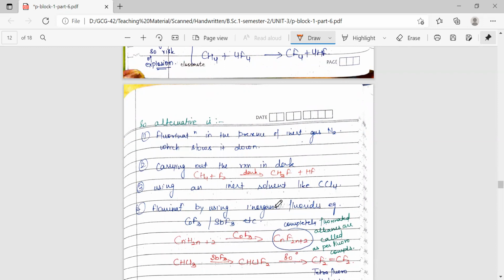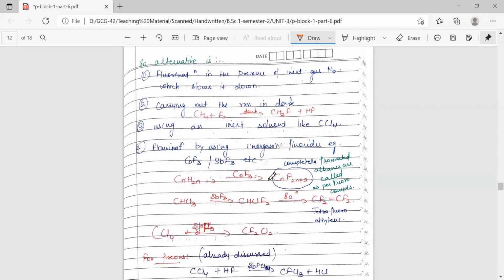Also, these reactions can be carried out in dark, because in light these reactions will be triggered to get exothermic. So when these are performed in dark, these are performed in a controlled way. Also, these can be performed using some inert solvent. Also, the fluorination can be done using inorganic fluorides, in which fluorination happens in a controlled way. The inorganic fluorides which can be used are cobalt fluoride and antimony fluoride.